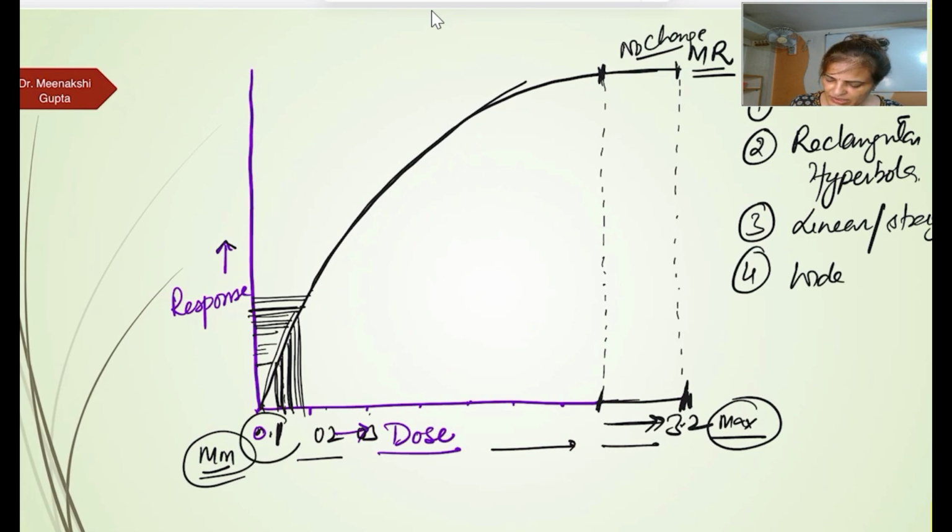The minimum dose which produces a minimum response and the dose which produces a maximum response, that range is very wide and it is difficult to plot on a graph paper. This is number 3. So wide range of dose, difficult to plot on a graph paper.